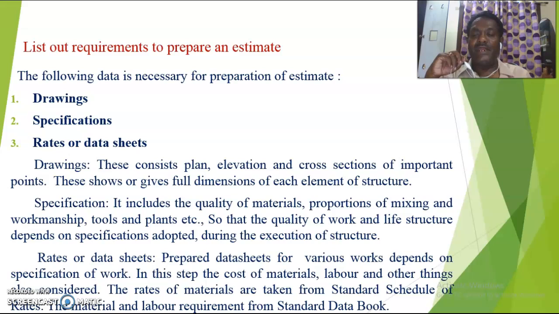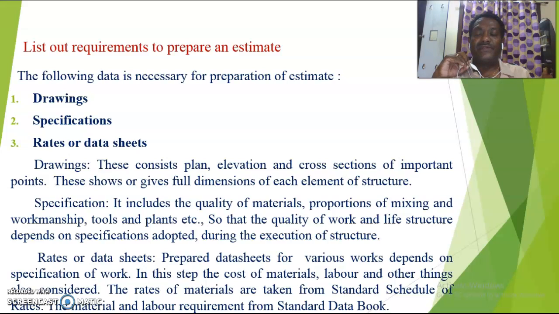Specification. It includes the quality of the materials, proportions of mixing, workmanship, tools and plants, etc. So the quality of work and type of structure depends on the specification adopted during the execution of work. If you are using the proper specification during execution, the quality of the work must be very good and the life of the structure will also be very good for a long time. That means if you are using good quality materials, good workmanship, proper tools and proper plants for the work.